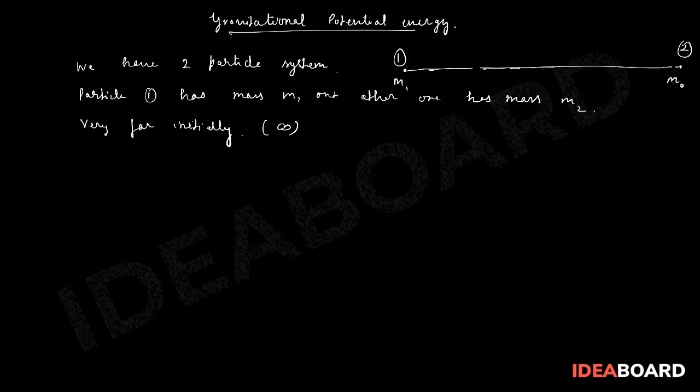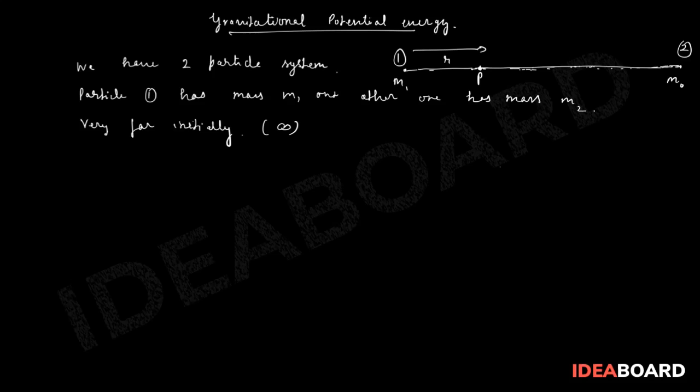Now suppose this particle is coming, or we are making it come, to a certain distance r, at point P. Then we want to know the change in potential energy.